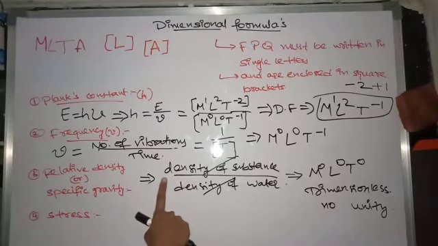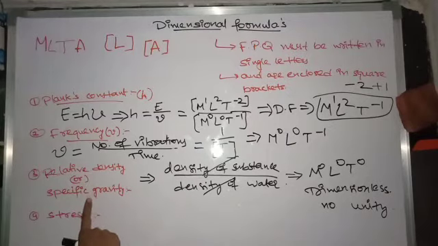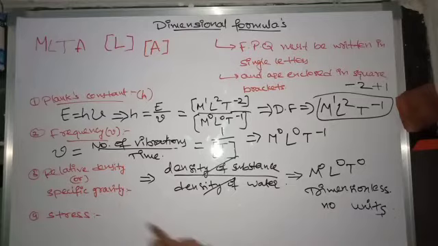Density has units and dimensions. But coming to relative density or specific gravity, in the numerator we have density and in the denominator we have density, and no other physical quantities. So this relative density or specific gravity has no units and it's a dimensionless physical quantity.